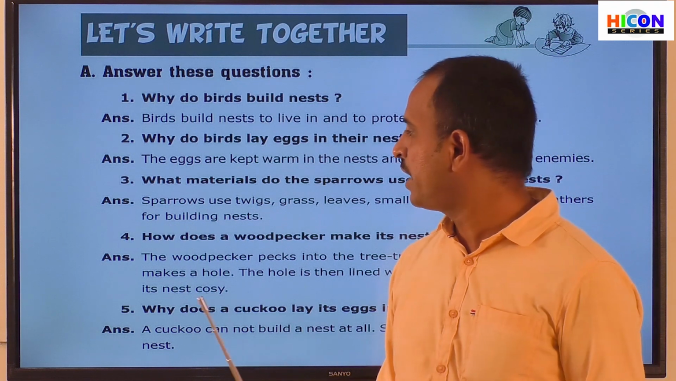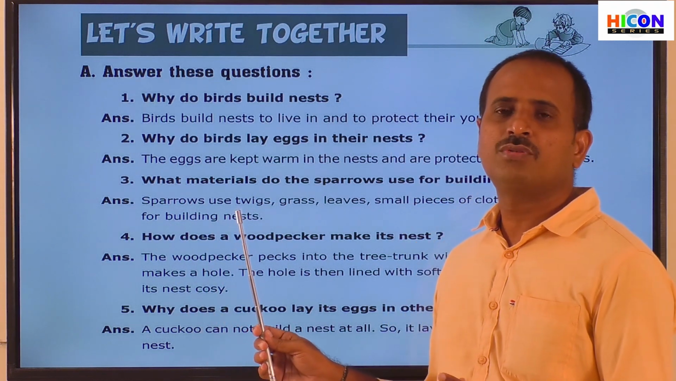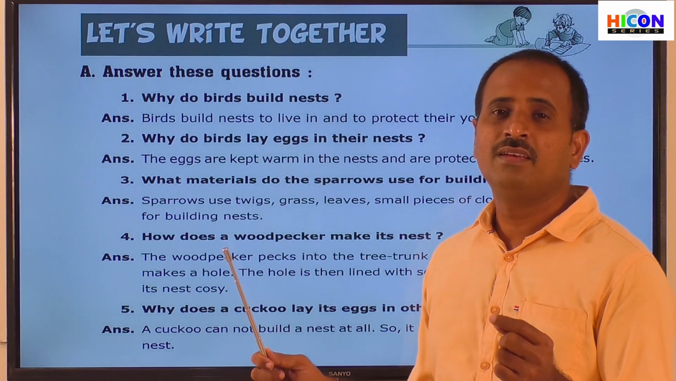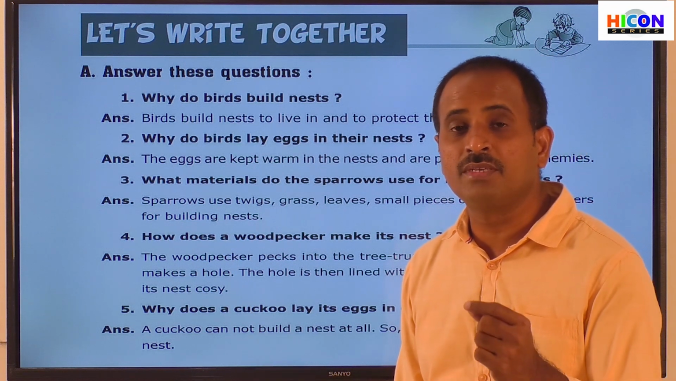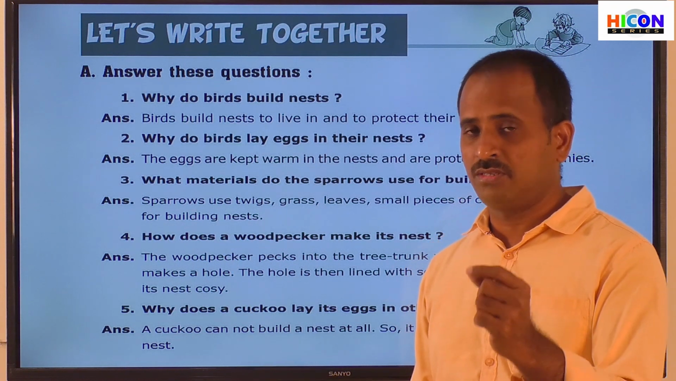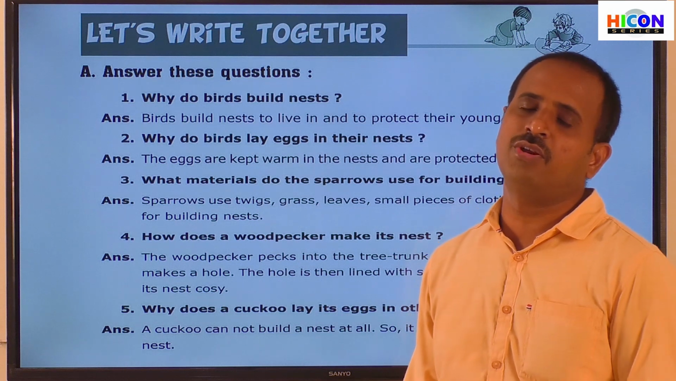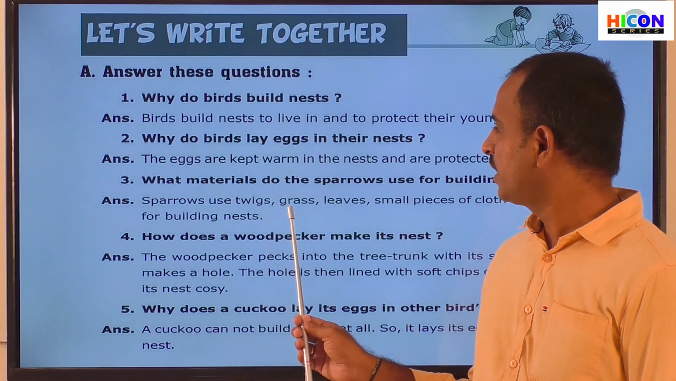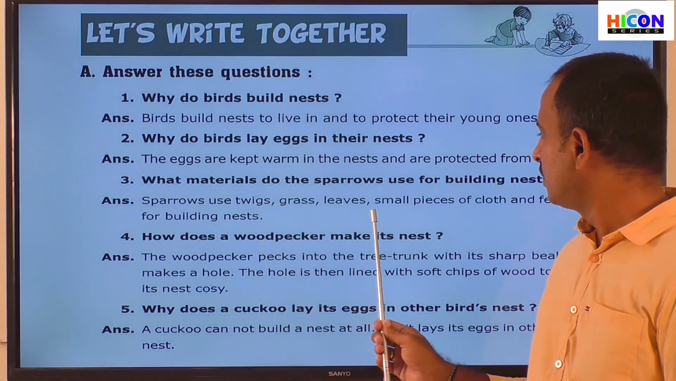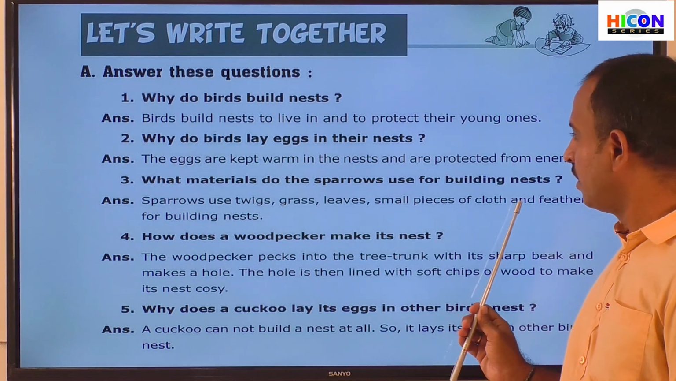So generally sparrows use twigs. Twigs means the small dry sticks of trees that have fallen down on the ground. So those are called twigs, and grass, leaves, small pieces of cloth and feathers.